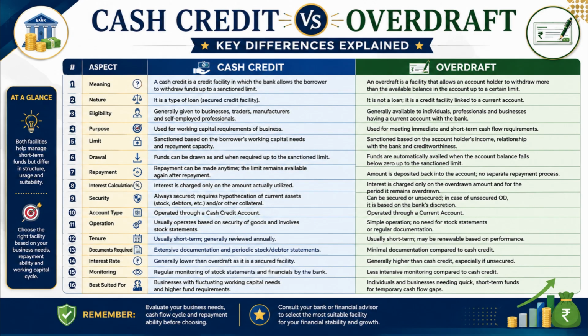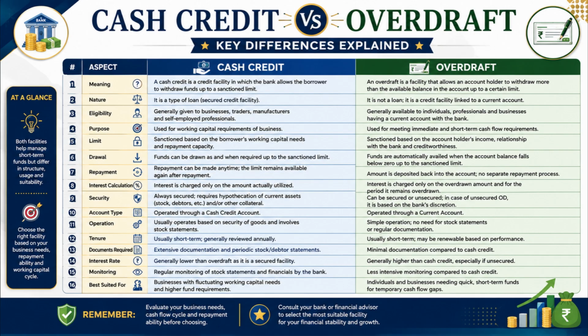cash needs. Number 5. Cash credit is sanctioned based on the borrower's working capital needs and repayment capacity, whereas overdraft is sanctioned based on account balance, income, and relationship with the bank. Number 6. In cash credit, funds can be withdrawn as and when required up to the sanctioned limit, whereas in overdraft, funds are automatically available when the account balance becomes insufficient.